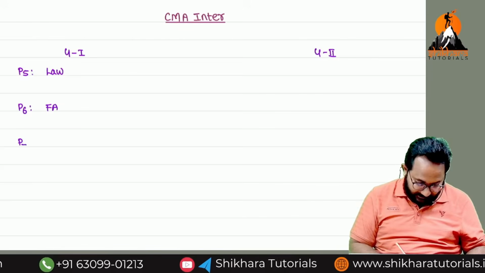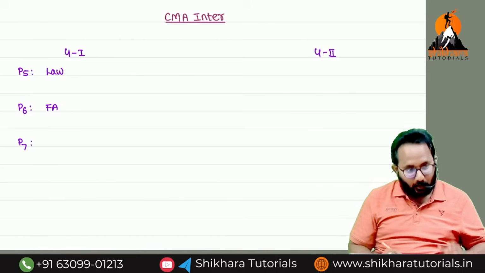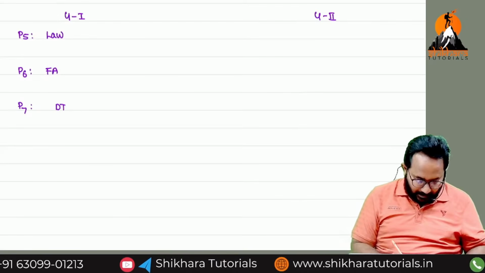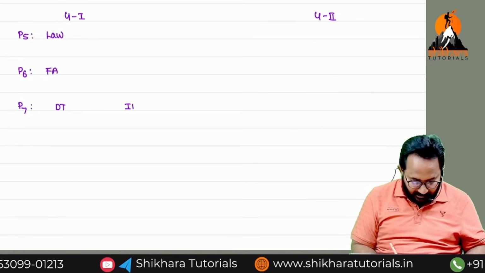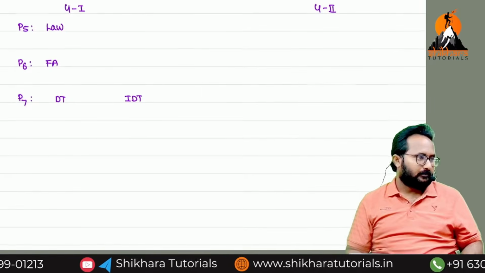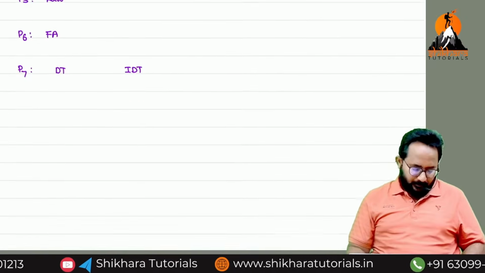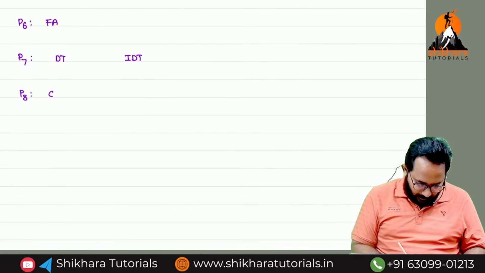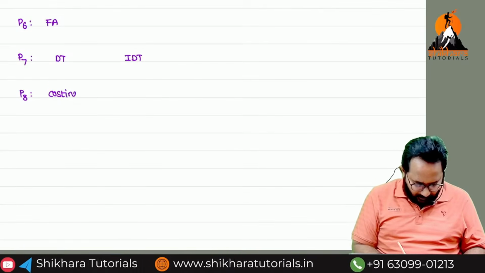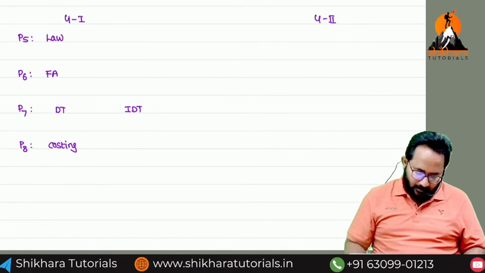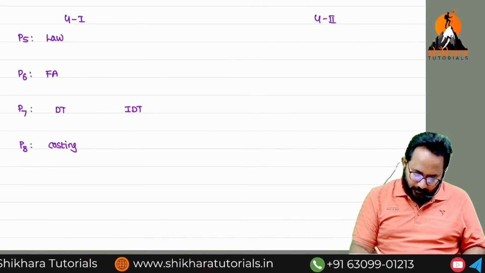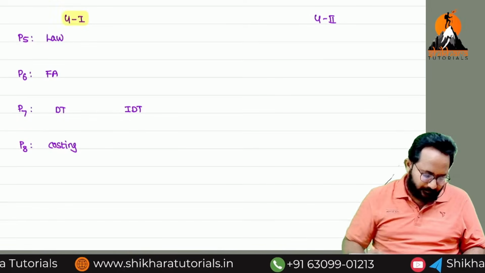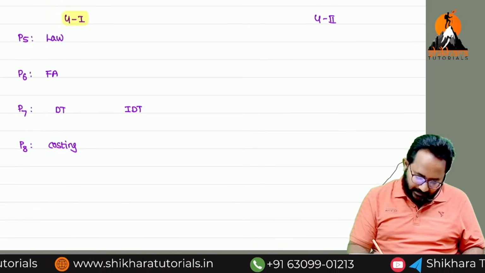Paper number 7 is in 2 parts. 7A is direct taxation and 7B is indirect taxation, 50-50. Next, paper number 8. Any idea? Cost accounting. Simply we can call it costing also. Coming to group 2, where did group 1 end? At 8. Now we started with 9.